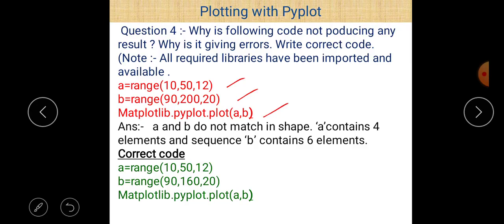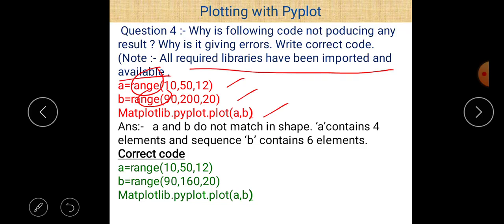Matplotlib.pyplot, we consider that it is already imported here, so this will not give any result. First of all, what is the range function? This range function basically belongs to NumPy, and since it is given that all required libraries have been imported, no problem at all, we can use the range function.